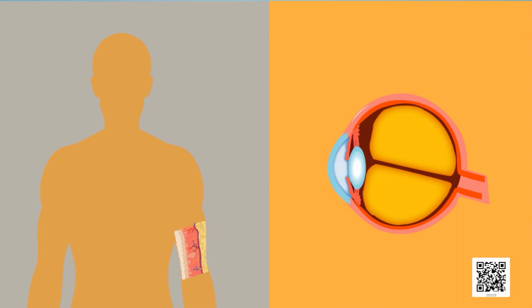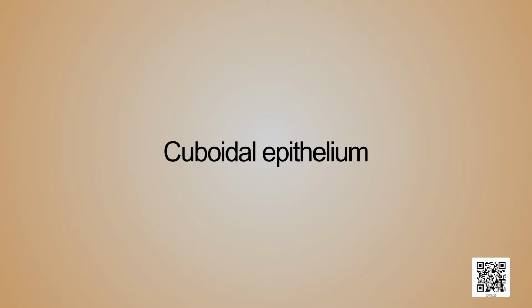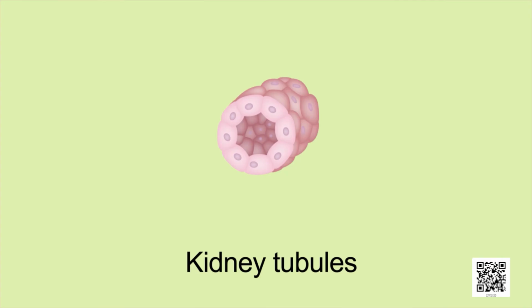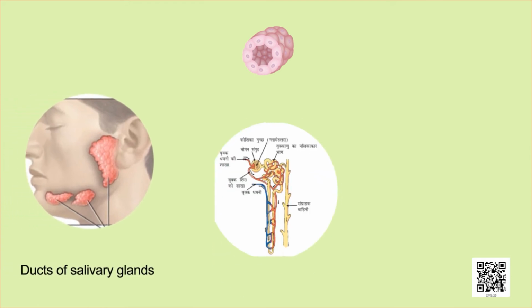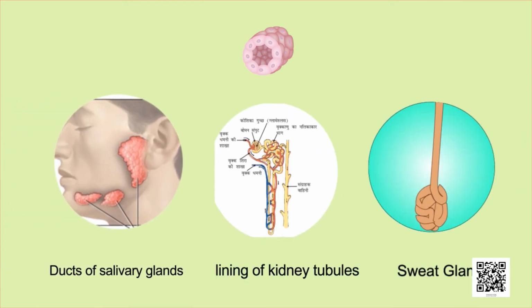Next type of epithelium is the cuboidal epithelium. It forms the lining of kidney tubules and ducts of salivary glands. This type of epithelial cells often acquire additional specialization as gland cells and can secrete substances forming a gland. They are then referred to as glandular epithelium.